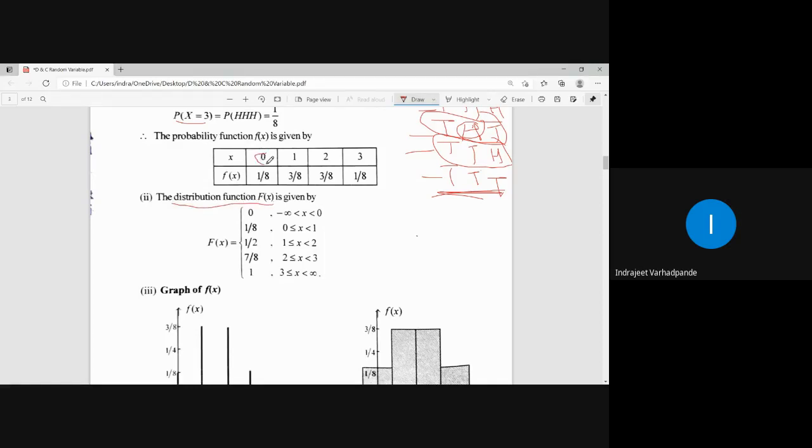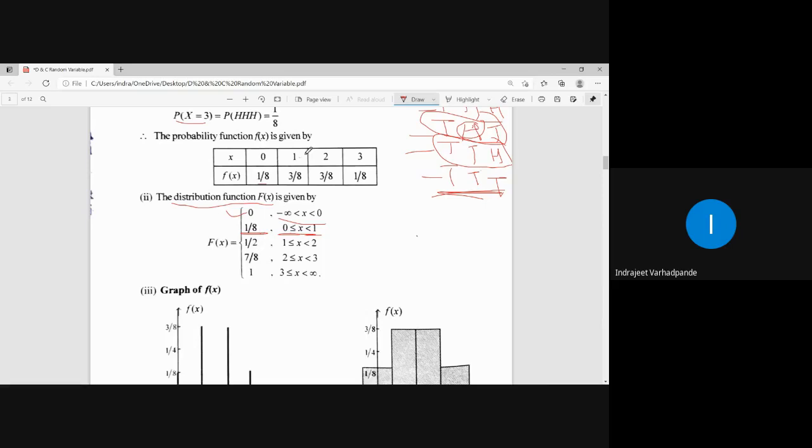What is the starting value of the random variable? 0. So from minus infinity to 0, what will be the value in the distribution function? 0. From 0 to second value, 0 less than equal to x means x is greater than equal to 0 but strictly less than 1. Greater than equal to 0 means for 0 what is the value? It is 1 by 8. So for this interval it will be written as 1 by 8.